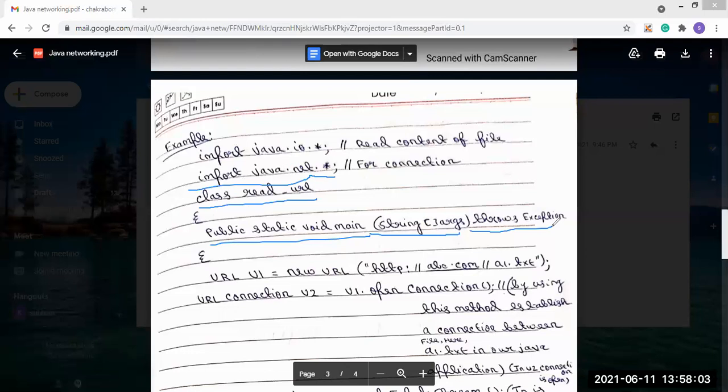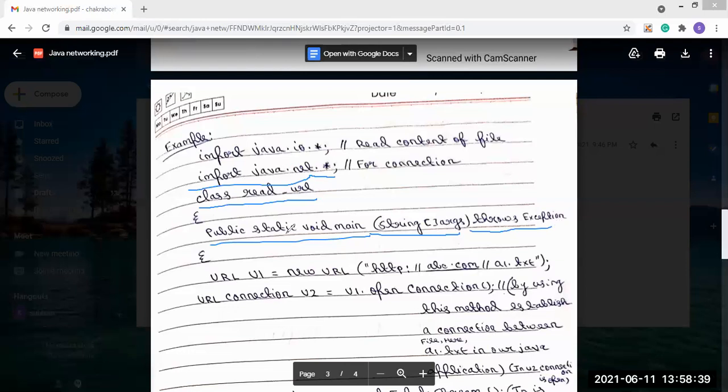Now why do we use these exceptions? Because we know that if these statements are used, they can throw some exceptions. So if some statements can throw exceptions, we have to put that statement into the try block, and there will be a catch block which will catch the exceptions thrown by the try block. But here I have not used that, so I have used the throws exceptions keyword. That means if these exceptions are thrown, they will be handled.